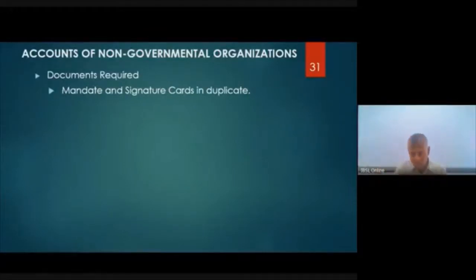So when a check is drawn and the check is given to the bank for payment, the cashier will put the account number and the name. Immediately on the screen, it will show the signature. If there are more than one people to sign, it will say this account needs signatures of so and so, so and so. Those special instructions will also come.